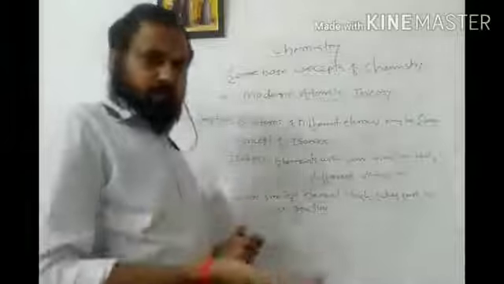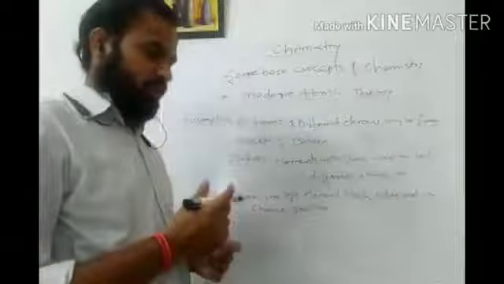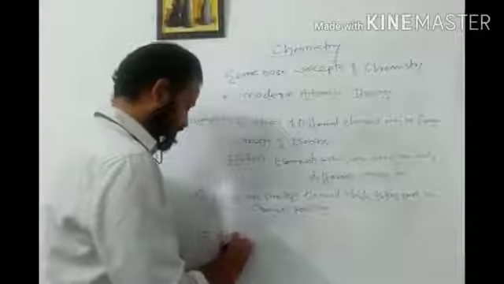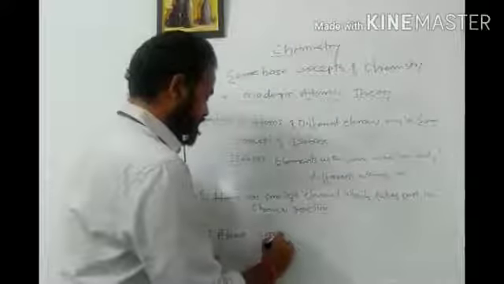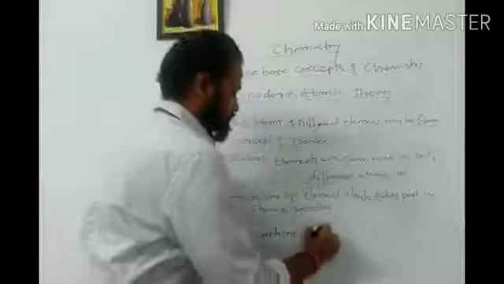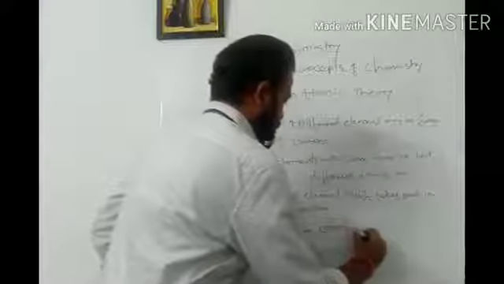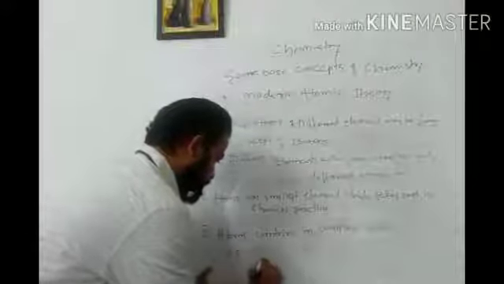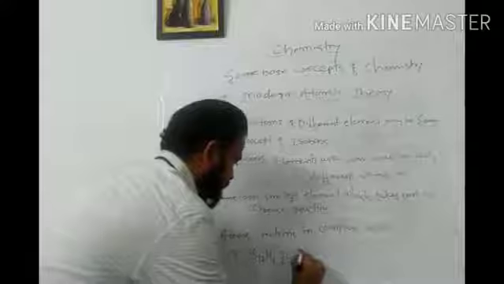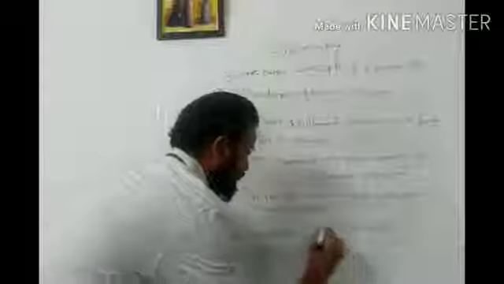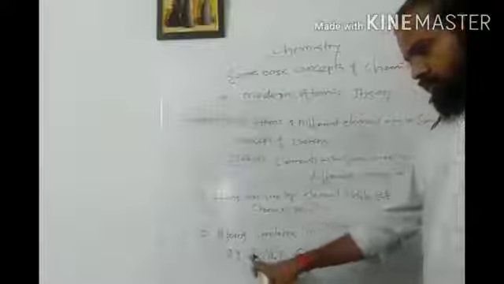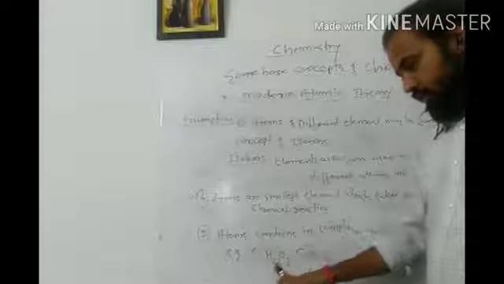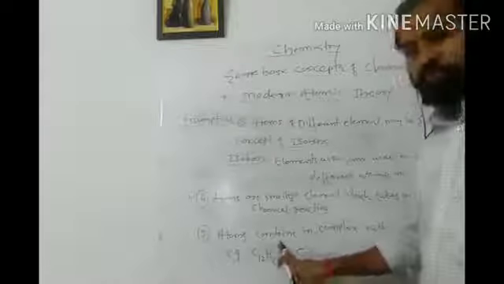Atoms may or may not combine in a complex ratio, or generally we can write here, atoms combine in a complex ratio. What do you mean by this complex ratio? For this I will give you one example. Taking the example of sucrose, C12H22O11, we commonly call it table sugar. If you see in this compound, 12 atoms of carbon are there, 22 atoms of hydrogen are there, and 11 atoms of oxygen are there.